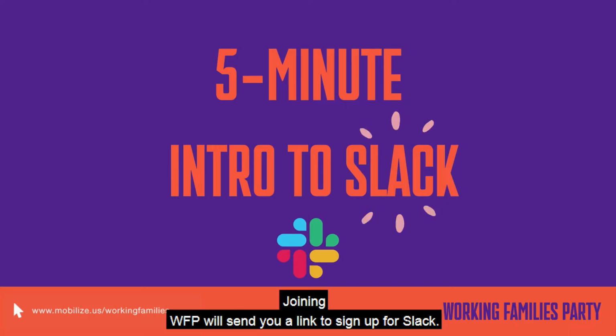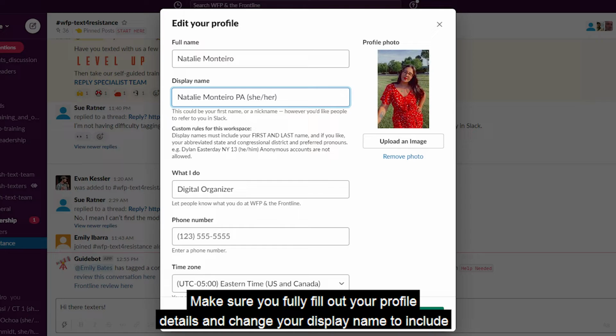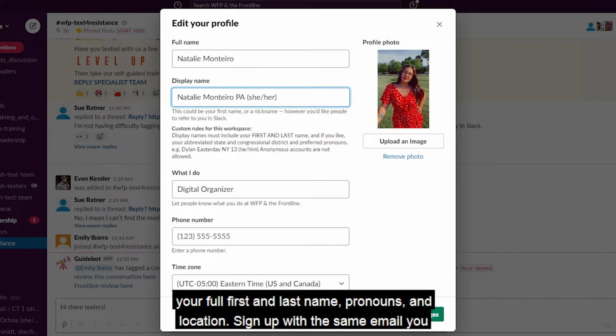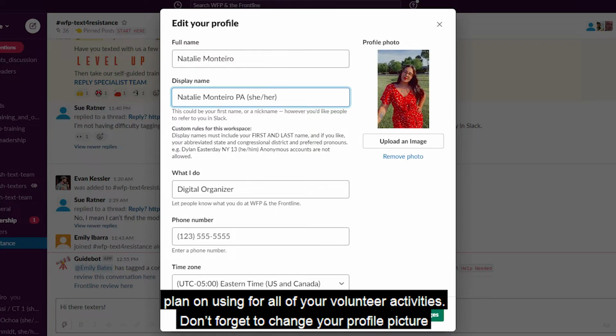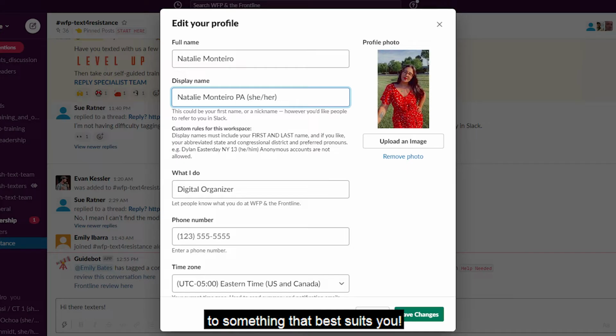WFP will send you a link to sign up for Slack. Make sure you fully fill out your profile details and change your display name to include your full first and last name, pronouns, and location. Sign up with the same email you plan on using for all of your volunteer activities. Don't forget to change your profile picture to something that best suits you.